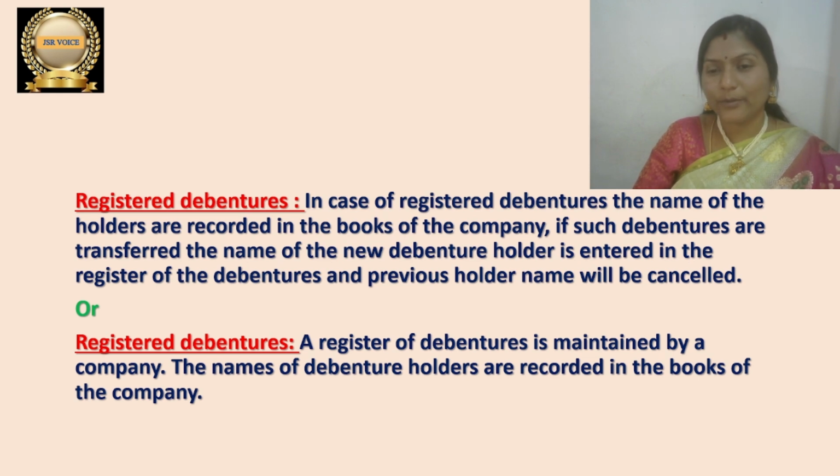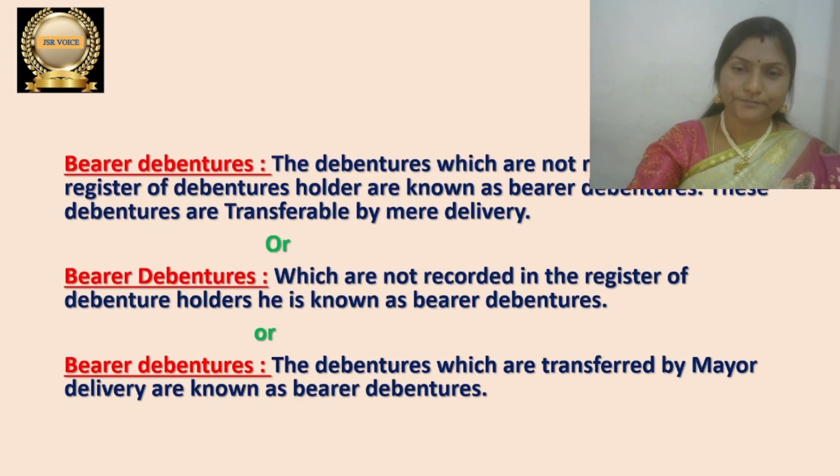A register of debentures is maintained by a company. The names of debenture holders are recorded in the books of the company. That's it. It is very simple. If you want to write more story, you can add those points, whatever I have written for the first definition. Let us move to the next one.